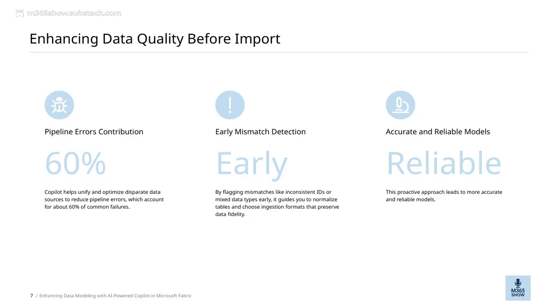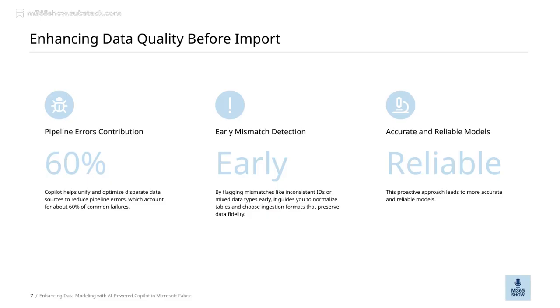When I say reliable, I mean that by catching issues early, we can ensure our data is trustworthy and ready for analysis. For example, the Copilot helps us detect mismatches like inconsistent IDs or mixed data types, things that can cause big problems down the line. Catching these early guides us to normalize our tables and choose the right formats for data ingestion, which preserves data fidelity and prevents errors before they happen.